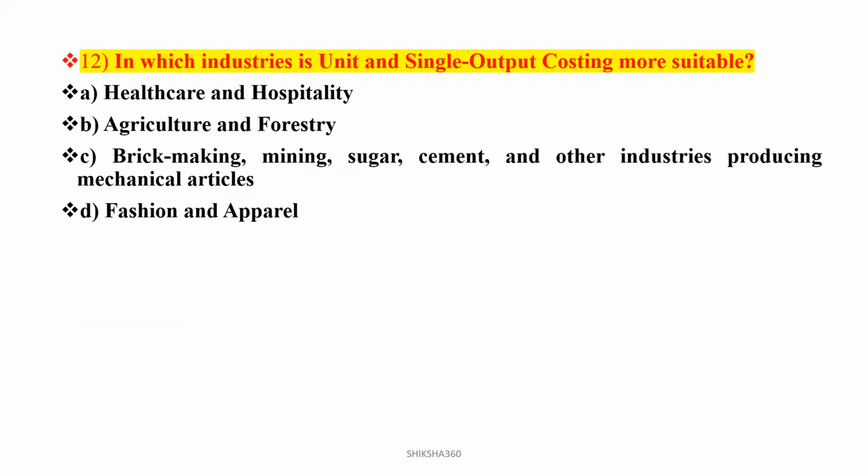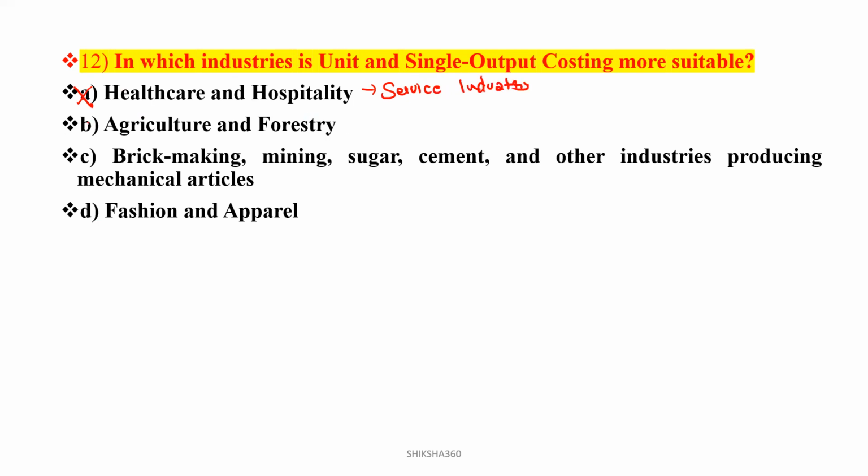Now move to the next question, question number 12. In which industries is unit and single output costing more suitable? Clear? Healthcare and hospitality: this will not be unit and single output costing, it is basically service costing industry.